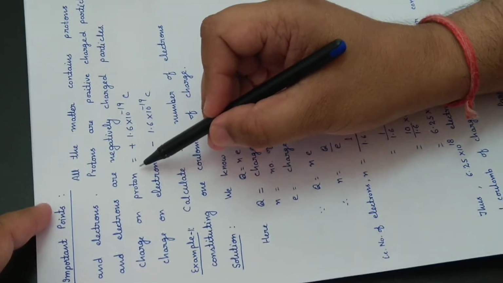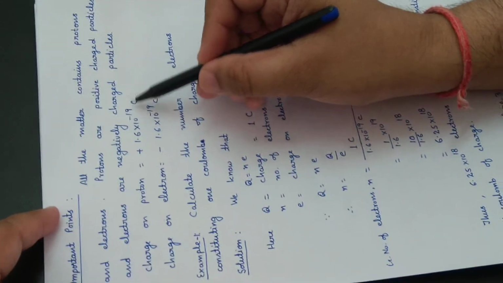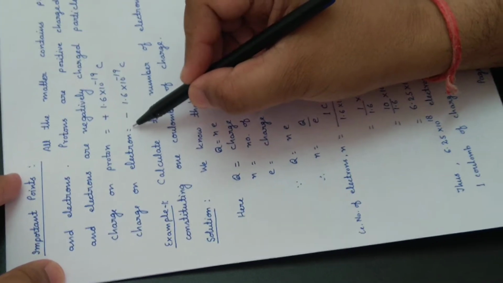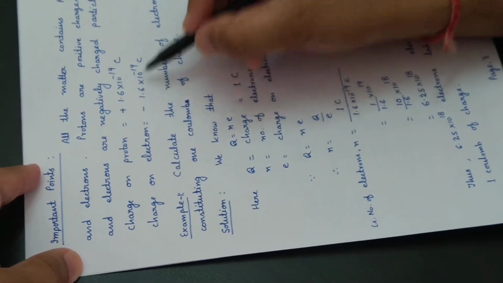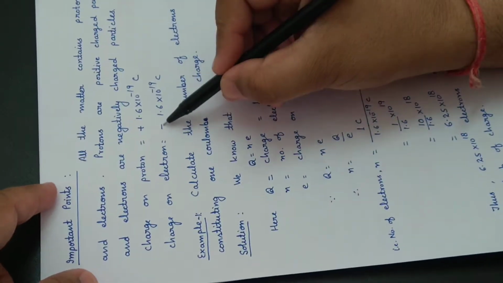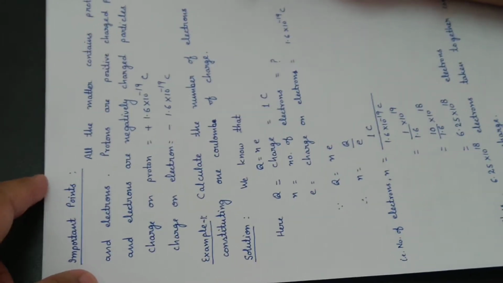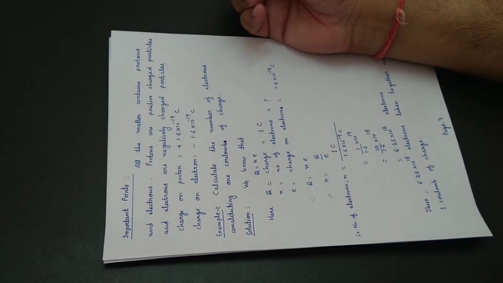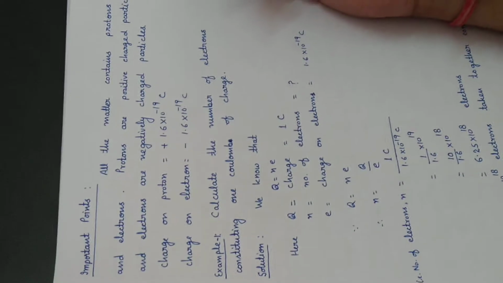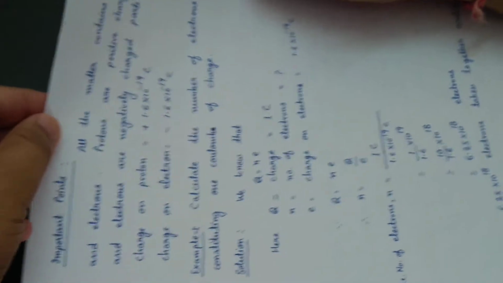Charge on each proton is equal to plus 1.6 into 10 to the power minus 19 coulomb, and charge on an electron is equal to minus 1.6 into 10 to the power minus 19 coulomb. The magnitude remains the same, plus for proton and minus for electron.